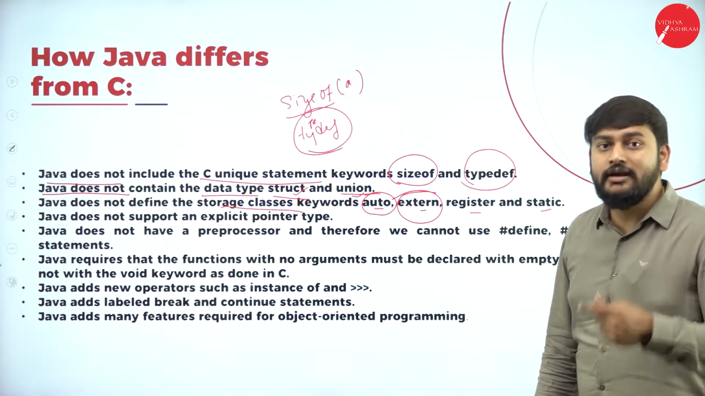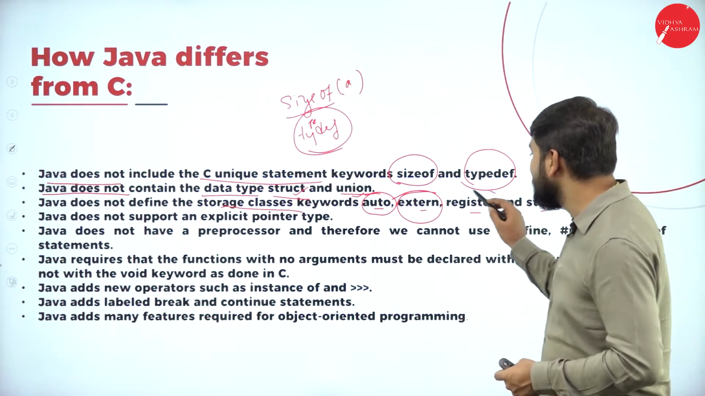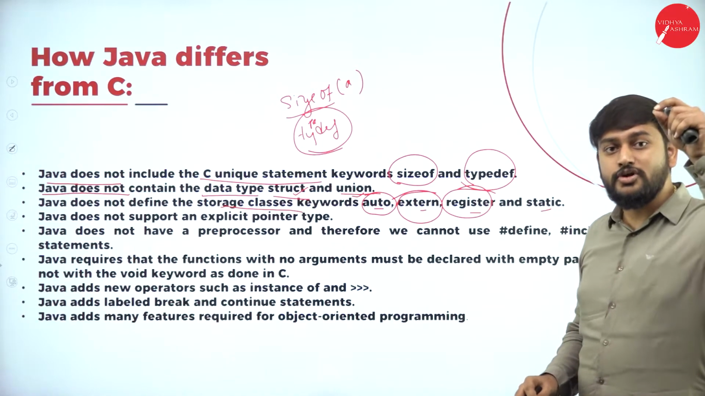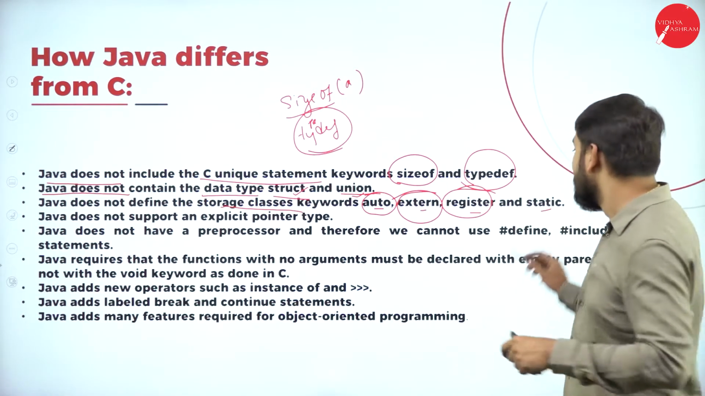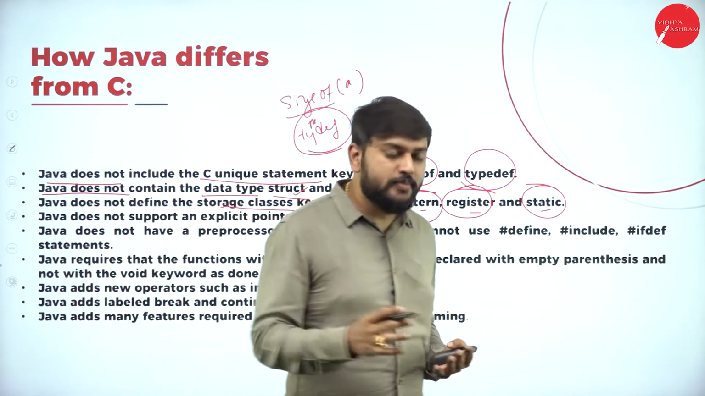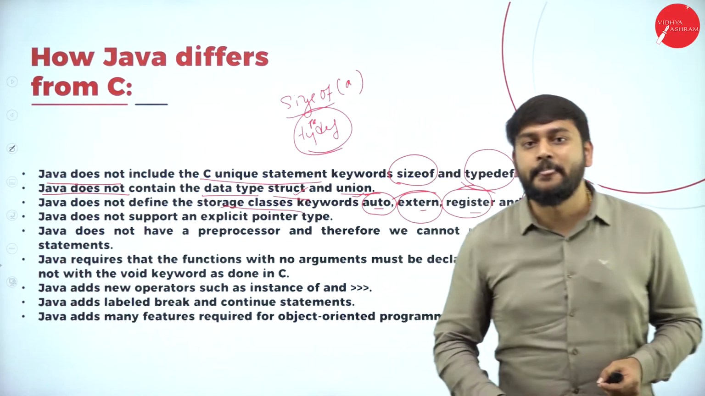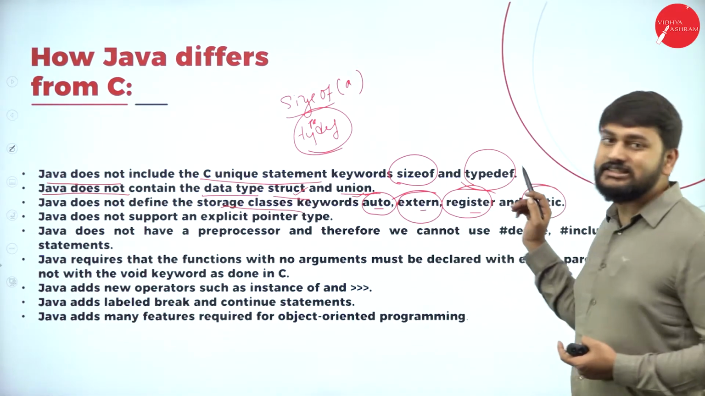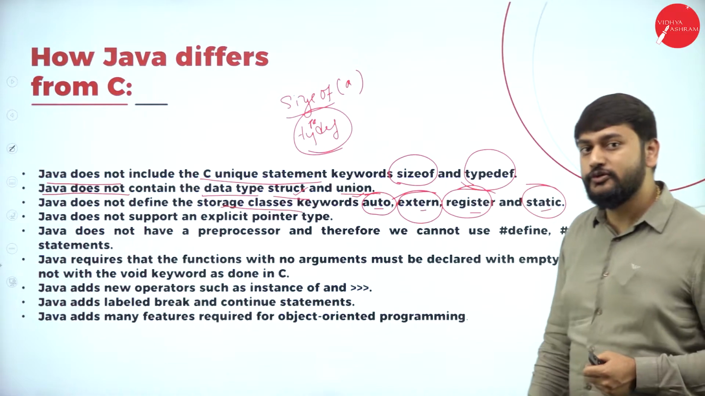So you are making it a global variable. Register means you are storing the variable inside the register. Static means local variable. So these keywords are not used in Java. You are not specifying the scope of the variable with the help of these keywords. That's what you need to remember.